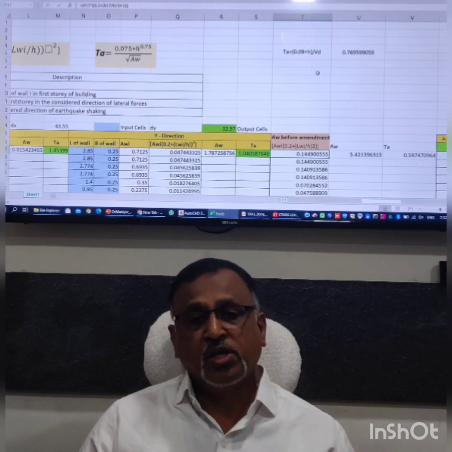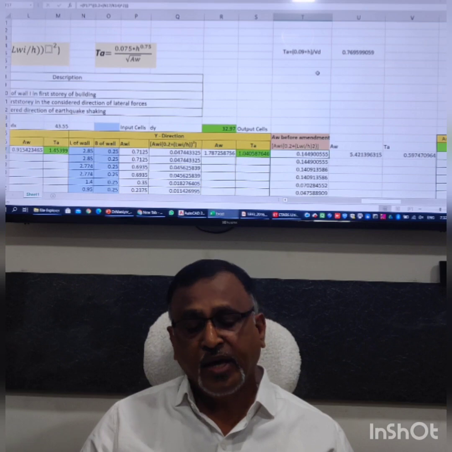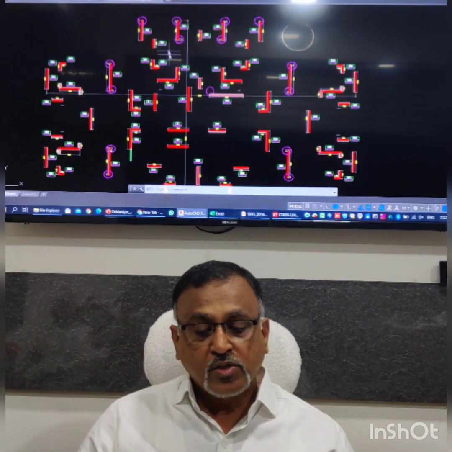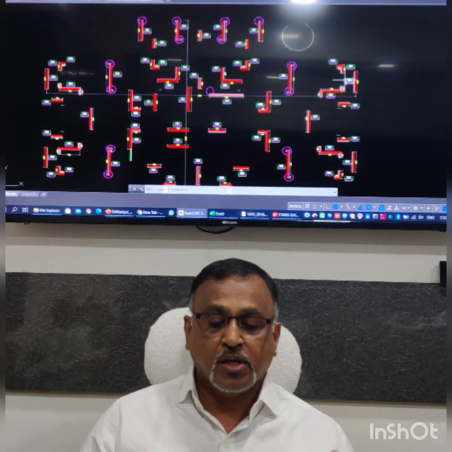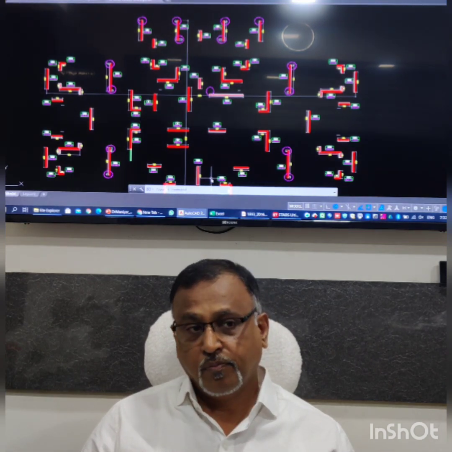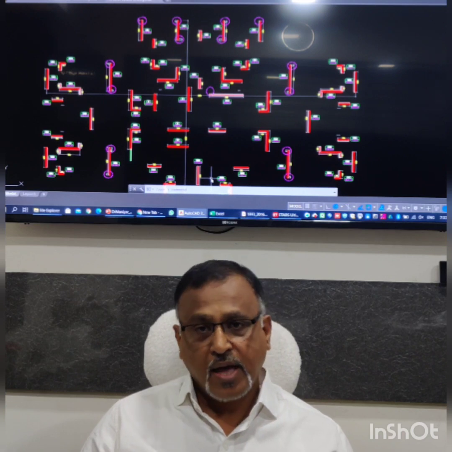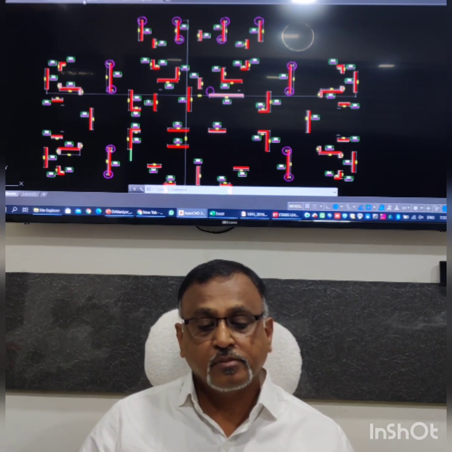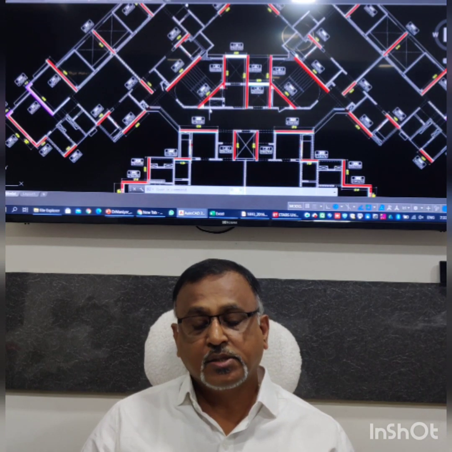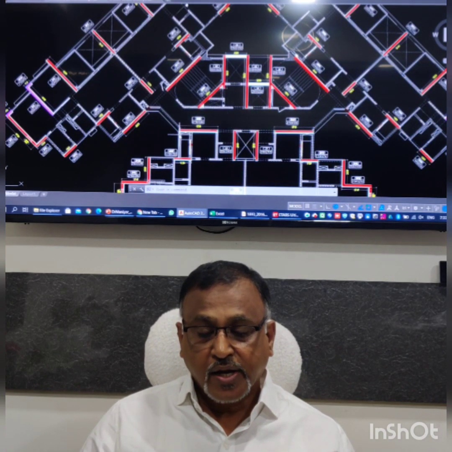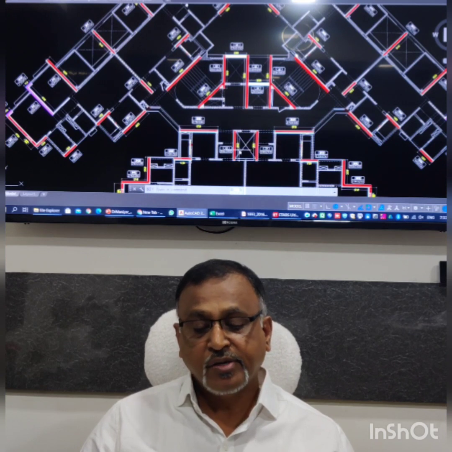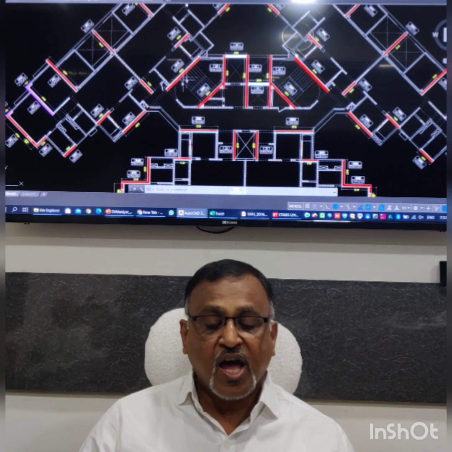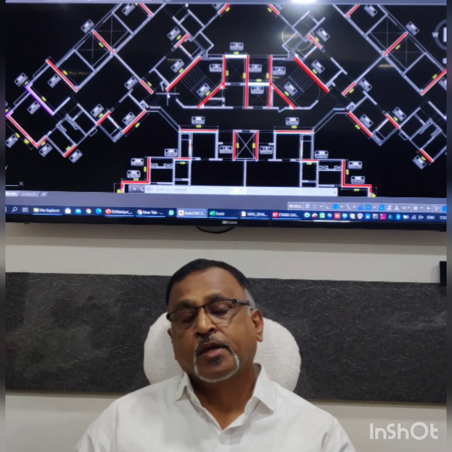So far so good. This is okay if your building is like this. Like if you see all these walls, they are orthogonal, they are matching with the global principal axis of the building. Sometimes there are buildings like this where you can get a wall along X direction, wall along Y direction, or there are walls which are inclined in this direction.